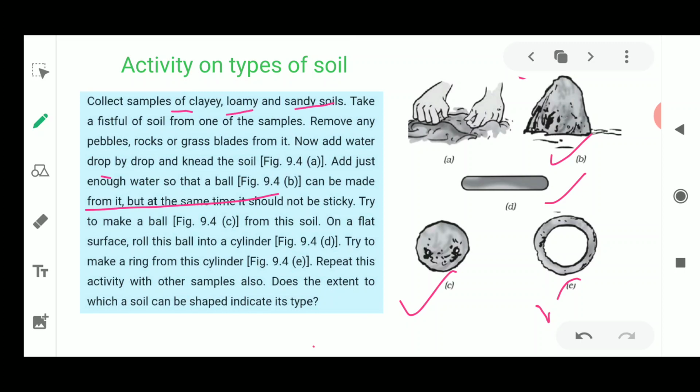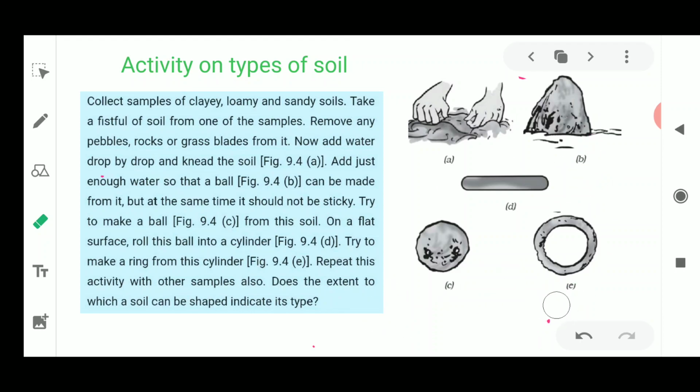Now repeat this activity with the other samples also. You tried it with the clay soil, next you have to try it with the loamy soil, then with the sandy soil. And what you have to observe here is whether these shapes are being made very easily, or there is some difficulty with a certain type of soil.